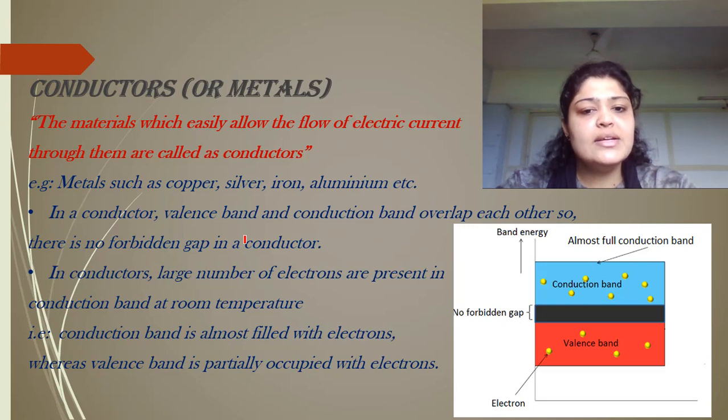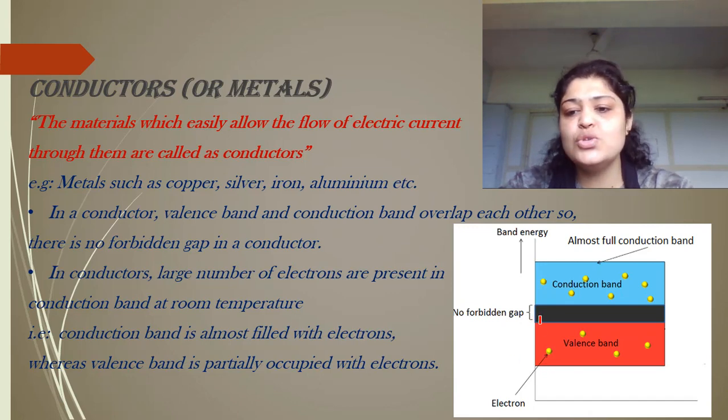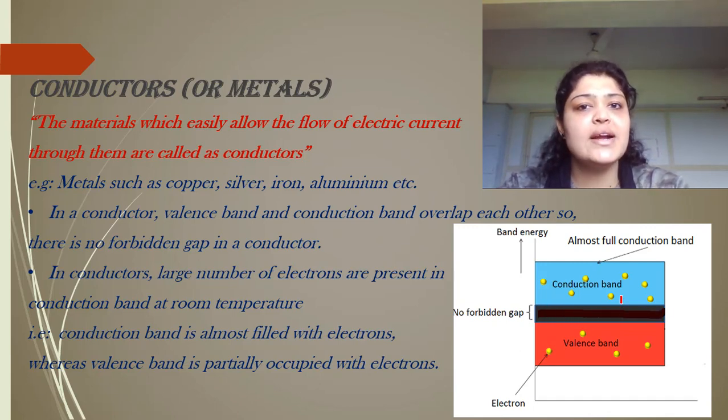In a conductor, the valence and conduction bands overlap. So this is what represents your overlapping region. There is no forbidden gap, because valence and conduction are one and the same. So this is the portion which is common for valence and conduction.